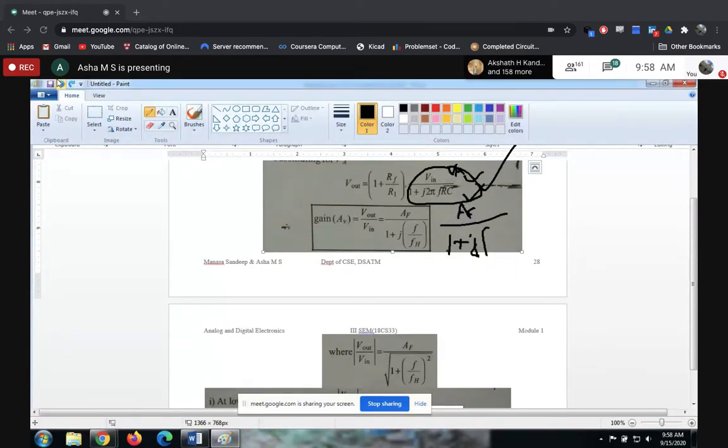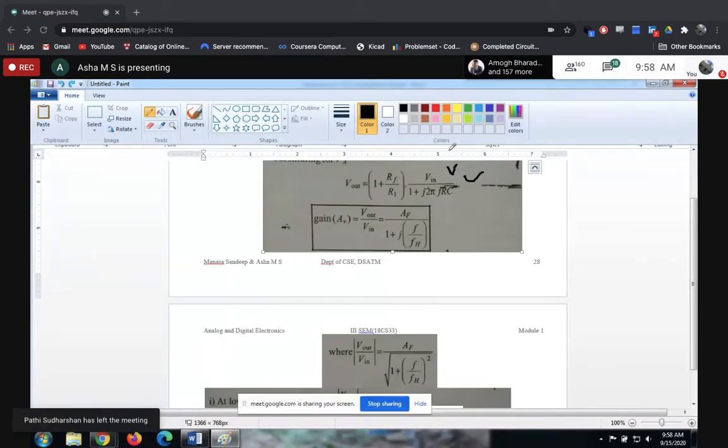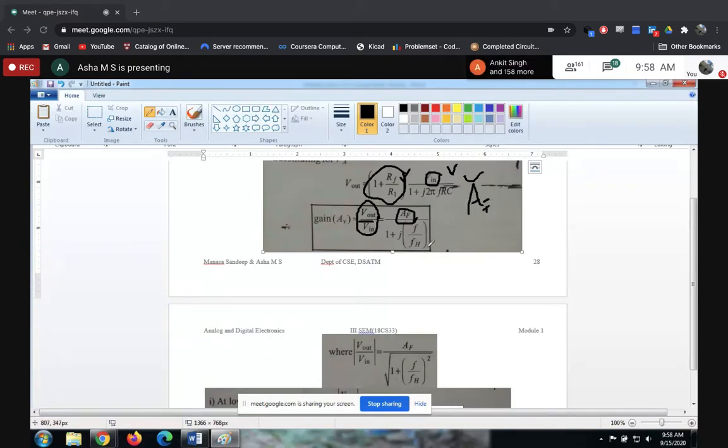Just to represent the gain, you see here, what I did is send this V in back to this one. So V naught by V in is the gain we were searching for, and we got this gain. Whatever is left out in the numerator, let me represent it as AF. So what is this AF? Instead of writing 1 plus RF divided by R1, let me write it as a gain AF, where AF is equal to 1 plus RF